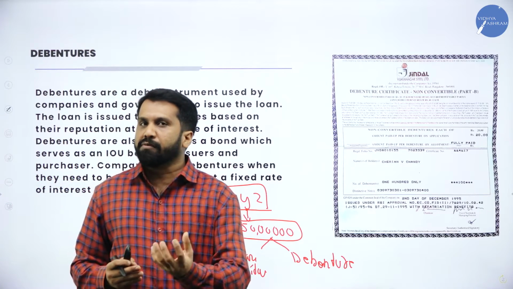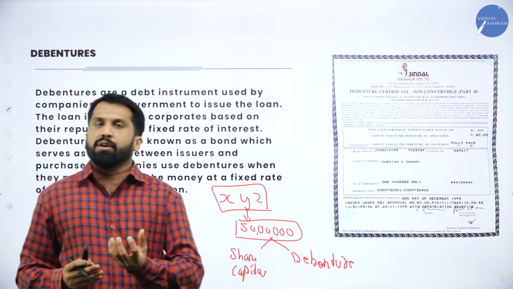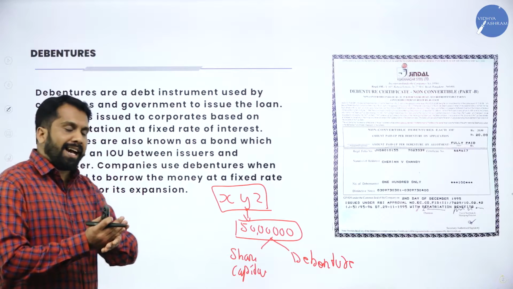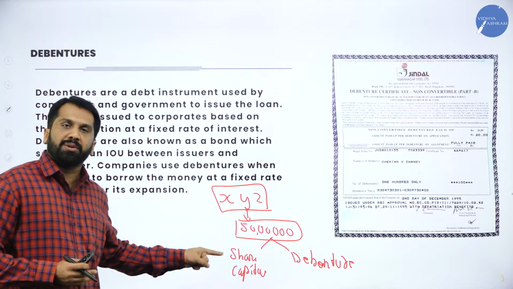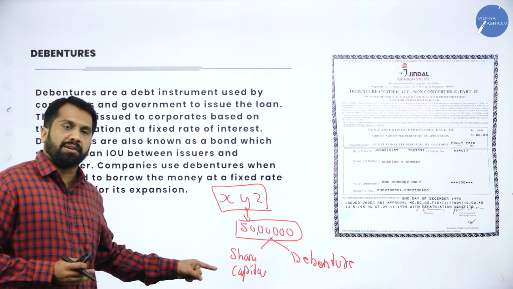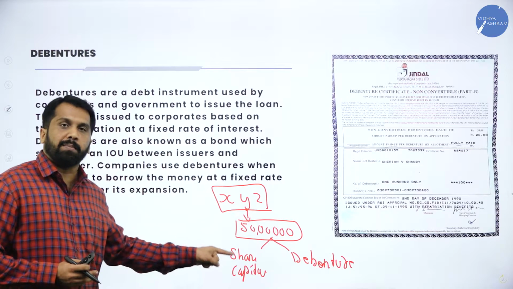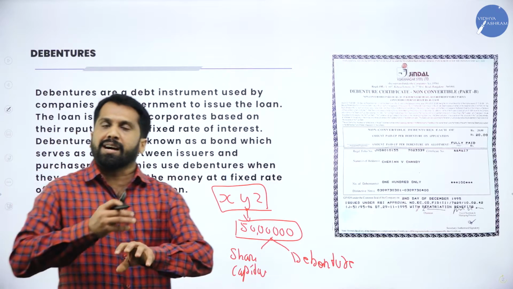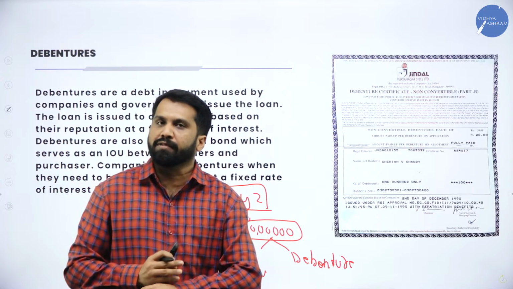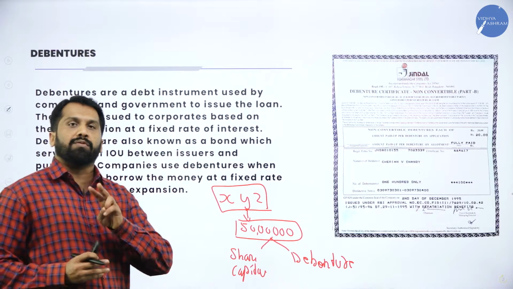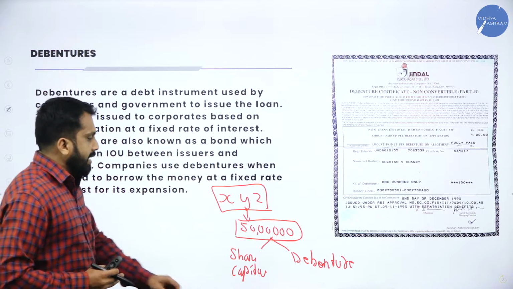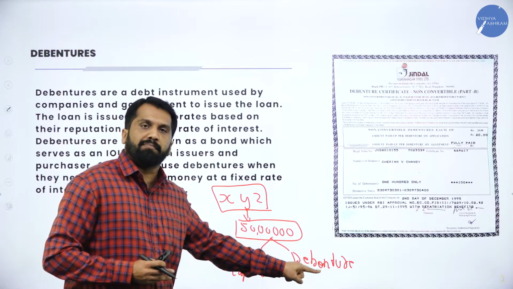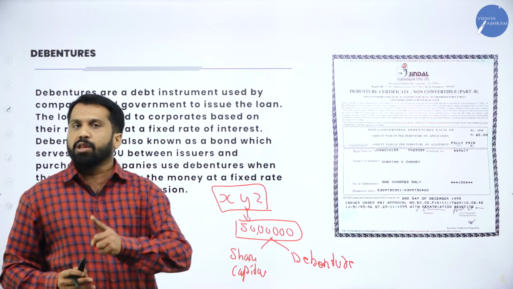End of the year, whatever profit collects, in that profit, some portion they has to given to shareholders. Now, why? Because these people will become owners. Clear?